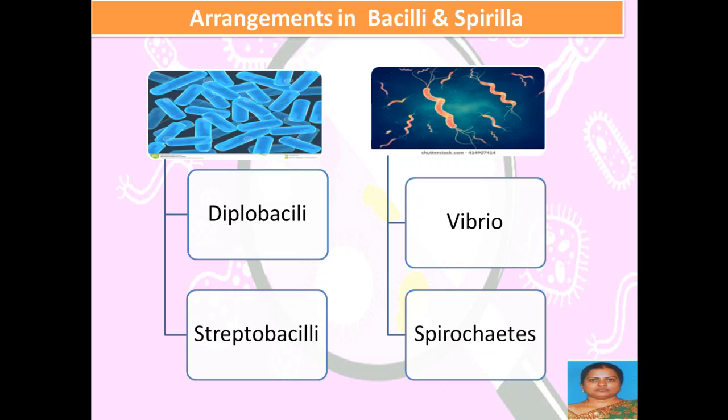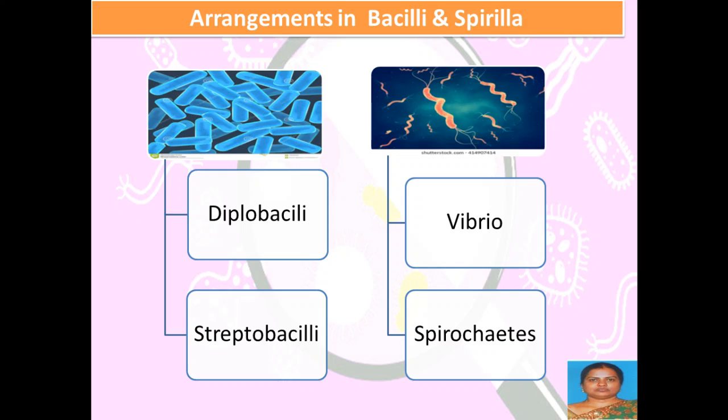Similarly, we also have some forms of arrangements in bacilli and spirilla. When you talk about bacilli, rod-shaped bacteria, the two important forms are diplobacilli and streptobacilli. Diplobacilli, again as the name suggests, are two bacilli, two rod-shaped bacteria attached to each other. Streptobacilli are a chain of bacilli which are attached to each other.